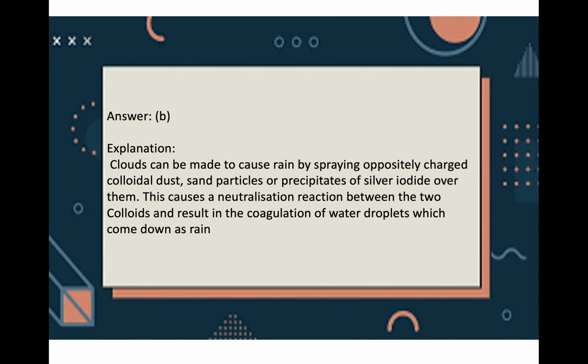Clouds are made to cause rain by spraying oppositely charged colloidal dust and particles of precipitates of silver iodide over them. What happens is that a neutralization reaction between the two colloids results, and as a result the coagulation of water droplets happens, which comes down as rain.